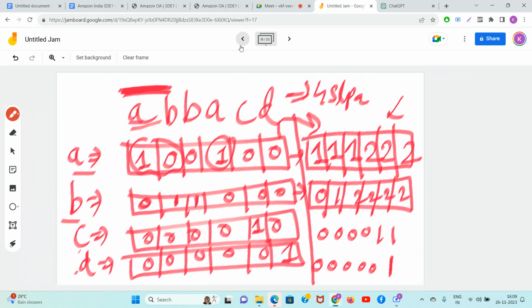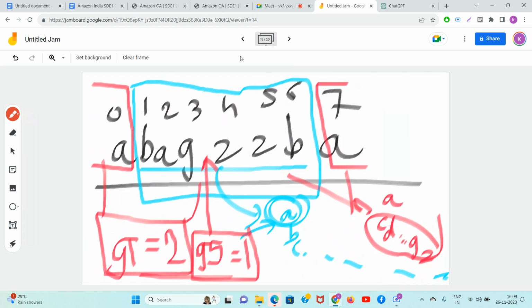This is what we have to do. Did you not see in the question what I was trying to do here? In O of 1 time, Satvik, I wanted to know how many times A is coming from this index to this index.